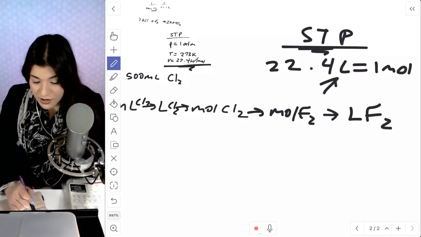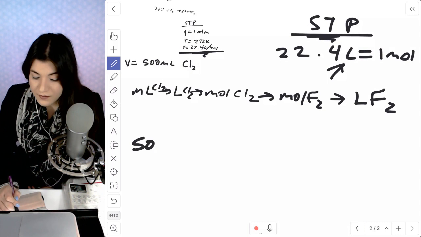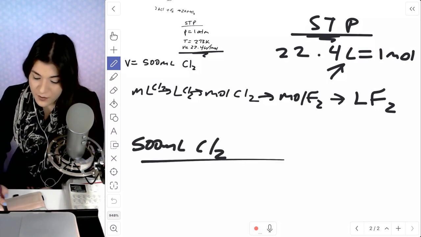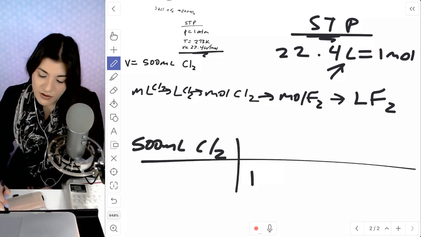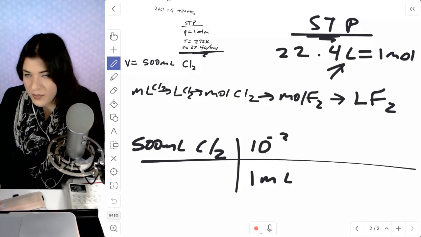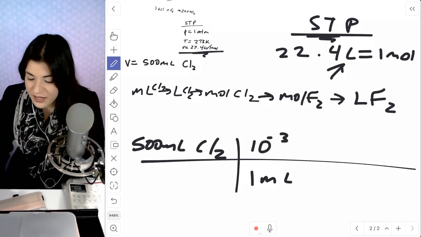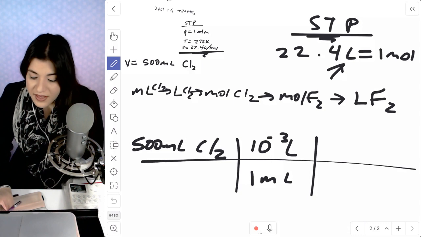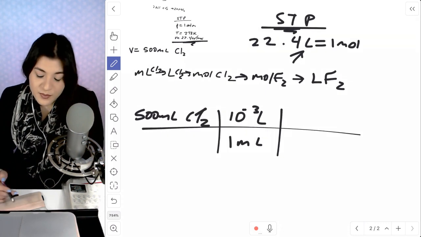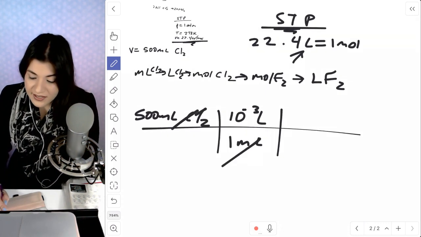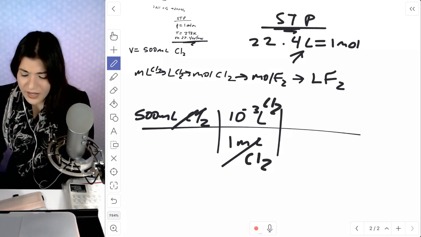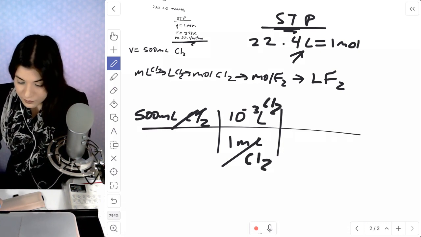So let's start off with the 500 milliliters and change that to liters. We'll use the metric system where we know 1 liter is equal to 1,000 milliliters. And then from there, as we cancel those milliliters out of chlorine gas, then I'm going to get to moles.